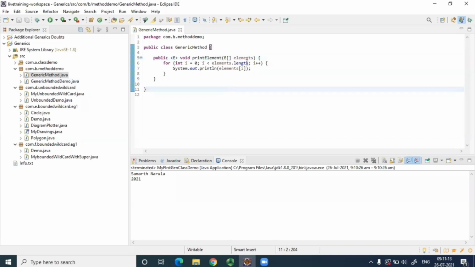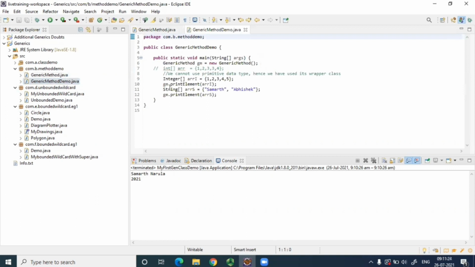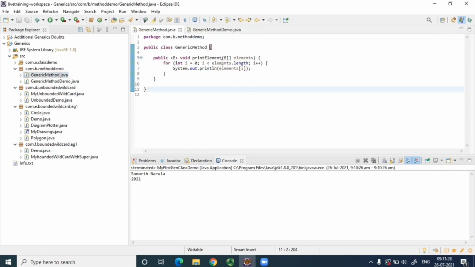Now, what all we can pass here? Anyone? What all we can pass here? Can we pass a user class also? Let's say in those videos you've seen this simple example, array of integer, array of string, but can you pass any user class here? Yes.